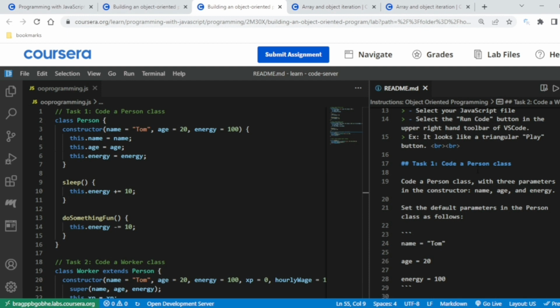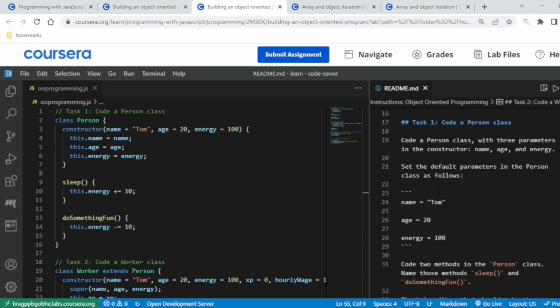I will pause also so that you can read how I have done this. The task one is to code a person class. If you don't know object-oriented programming in JavaScript, you should watch the videos and learn, and then you should head over to this. Or if you know but you need a little brush up, you can still get a quick review.